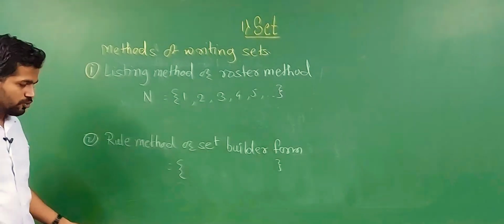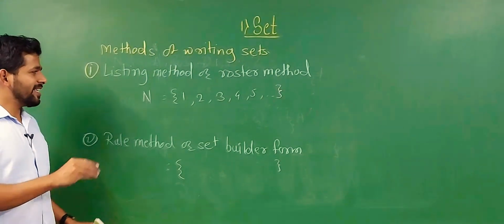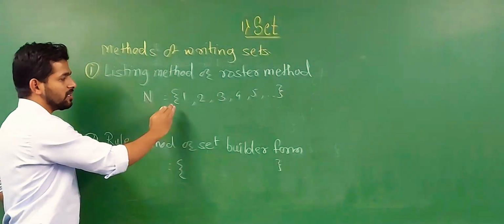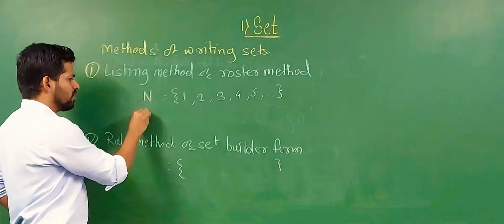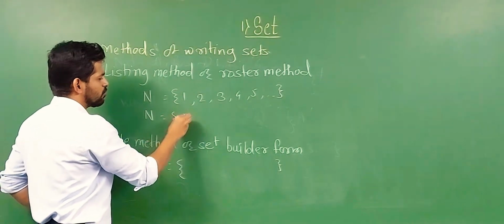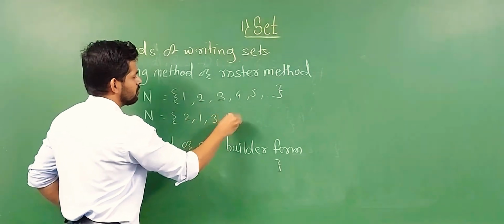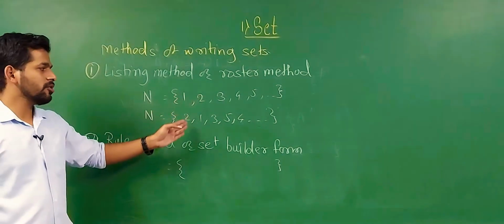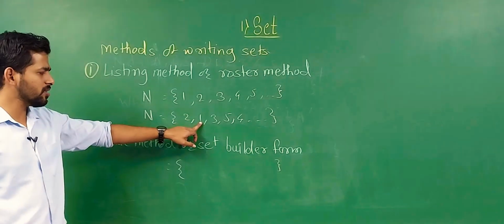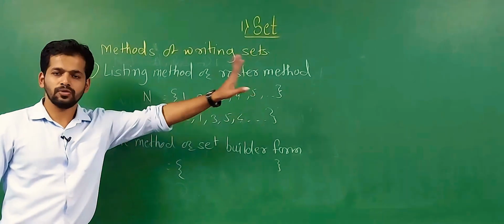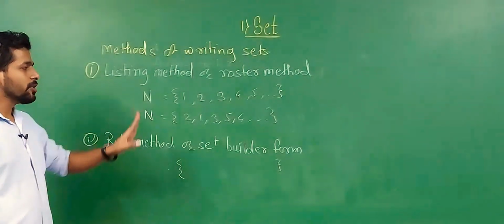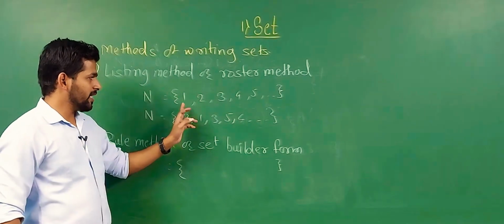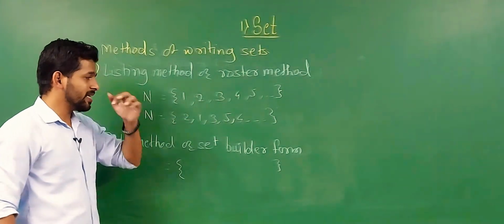Now let's see some other examples. For natural numbers 1, 2, 3, 4, 5, it is not necessary to write in ascending or descending order. The same set we can write as 2, 1, 3, 5, 4 and so on. It is not important to write in ascending or descending order. Each element will come, 1, 2, 3, 4, 5, 6 and so on. So in the listing method we write using curly brackets and also separate with commas.